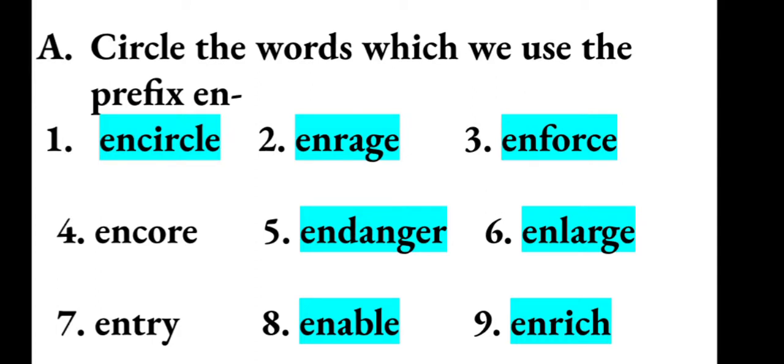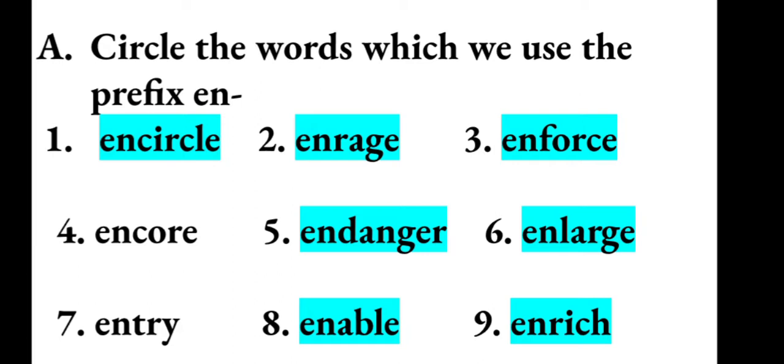In page number 22, exercise A, you'll find like 15 words, and there are some words which start with the prefix en and some do not. But look at the words, children. All the 15 words are starting with en, but not all the words have a prefix en.